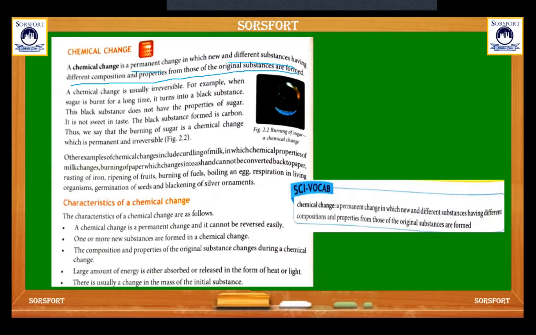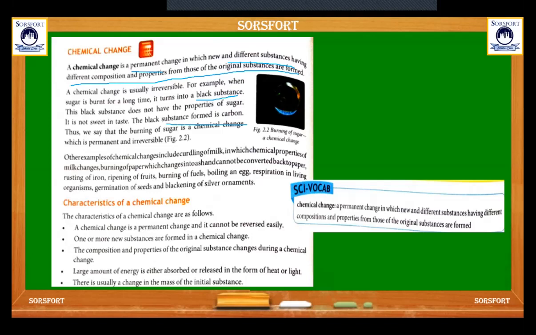when sugar is burned for a long time, it turns into a black substance. This is a chemical change because a new substance is formed, and from this black substance you cannot form sugar again. That's why the burning of sugar is a chemical change. The black substance formed is carbon. Thus, we say that burning of sugar is a chemical change, permanent and irreversible.